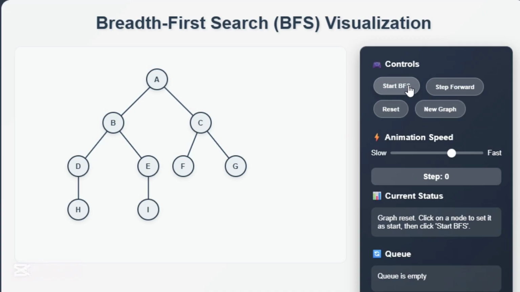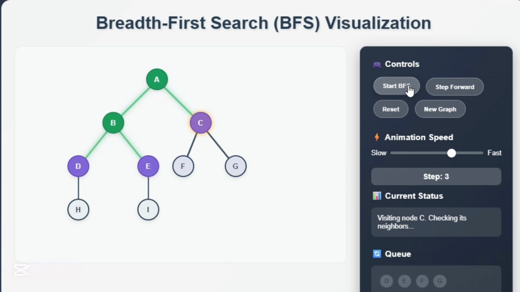Let's break down how BFS works step by step. Pick a starting node, visit that node, and find all nodes directly connected to it. Add those neighbors to the queue, to the end of the queue. Take the first node from the queue, visit it, and repeat the process, adding its neighbors to the queue if they haven't been visited yet. Keep going until you either reach your goal or you have visited every node in the graph.